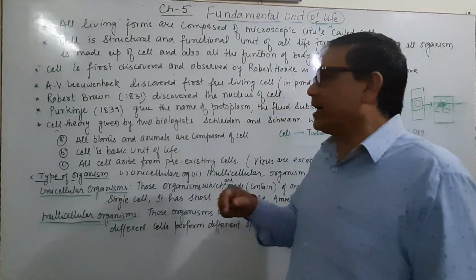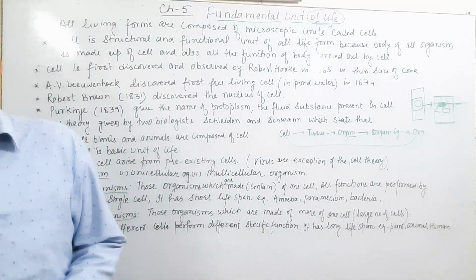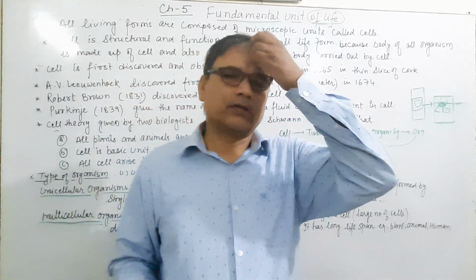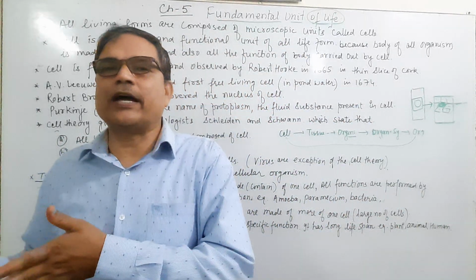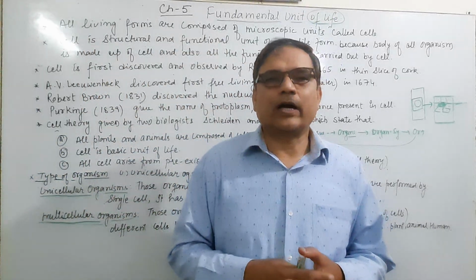And then after that, the cell theory was given by two biologists, Schleiden and Schwann, in 1838 and 1839, where generally we say 1838.